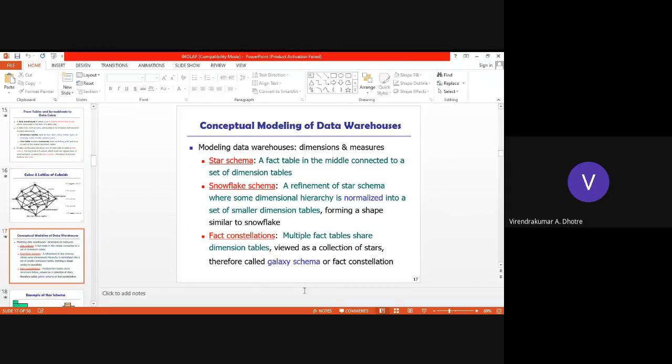It has a fact table in the middle, which is connected to a different set of dimension tables. The snowflake schema is just a modification of the star schema. It is a refinement of the star schema where some dimensional hierarchy is normalized into smaller dimension tables. And this shape becomes similar to a snowflake. That's why we say it is a snowflake schema.